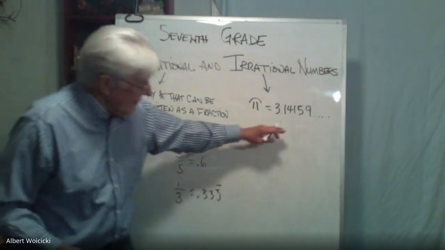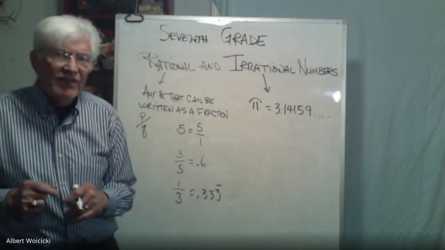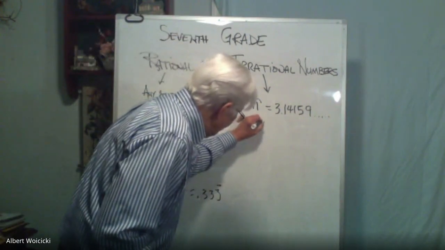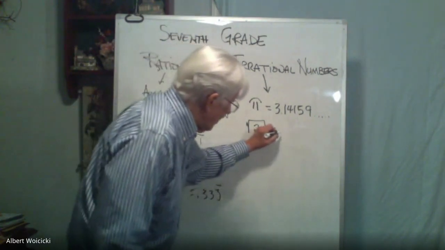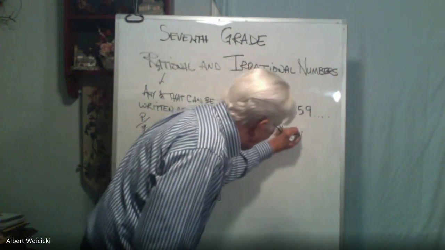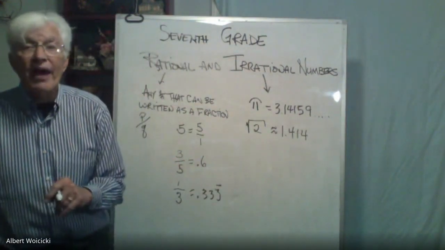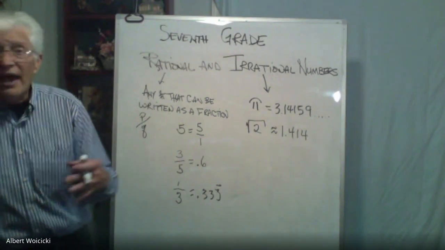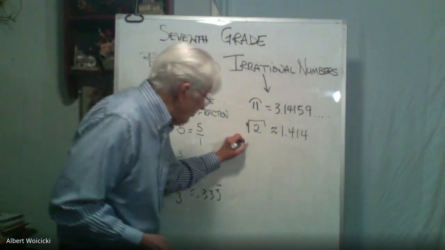So, what other numbers are irrational? Well, we've talked about them before. Square roots. The square root of 2, which we approximate to be 1.414, but it goes out much further than that. If you drop the number into the calculator, you'll see it run out for a lot of places. It never terminates or repeats. And the square root of 3.